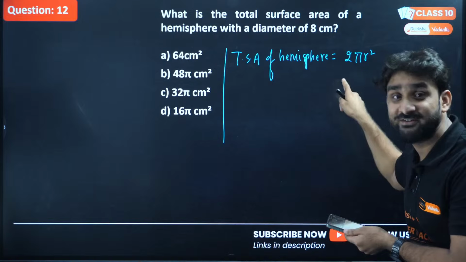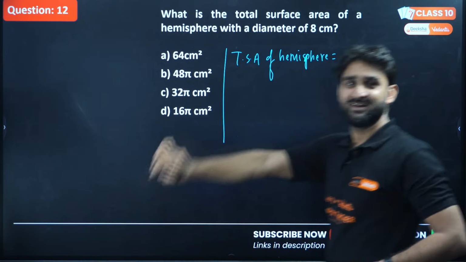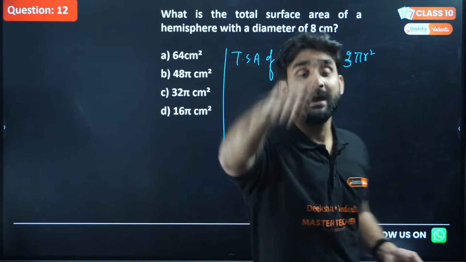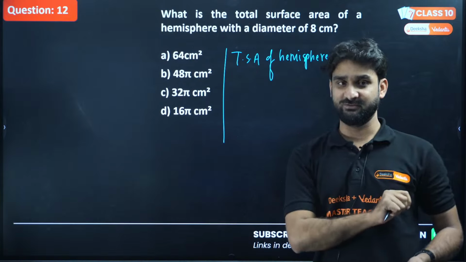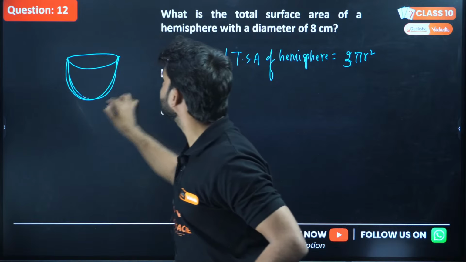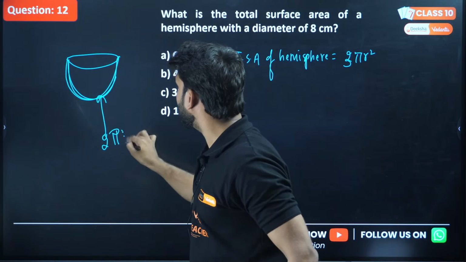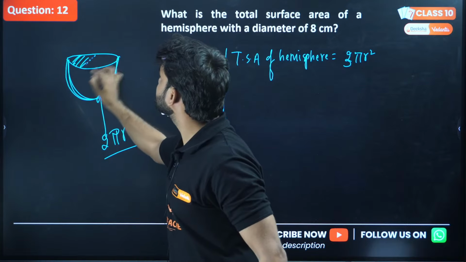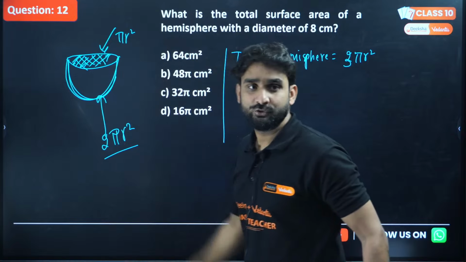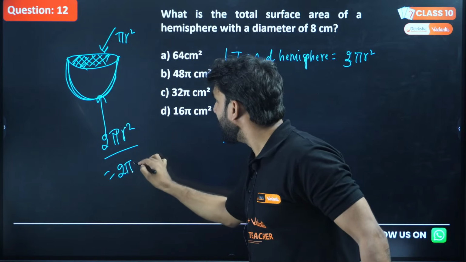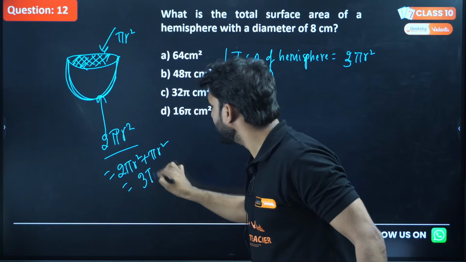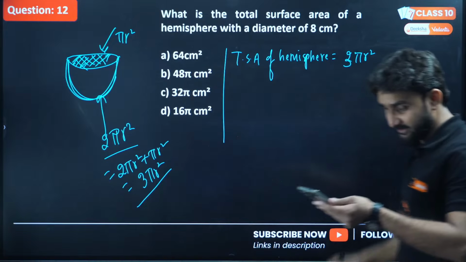No, this is the curved surface area. So I'll make here 3. This is the total surface area. 2 pi r square is the curved surface area and 3 pi r square is the total surface area in hemisphere. Because hemisphere looks like this. Look, this is the curved surface, and the formula to calculate this is 2 pi r square, and on combining this circle, one more circle is there, and the area of circle is pi r square. So if you add these two, 2 pi r square plus pi r square will be 3 pi r square. So basically this is the total surface area.